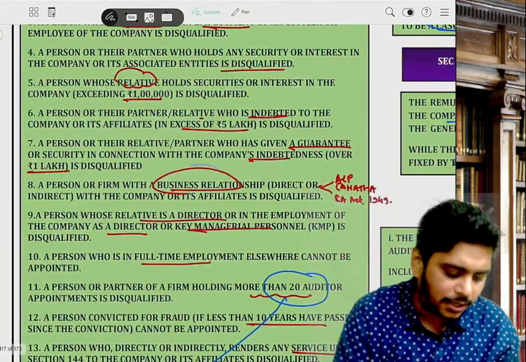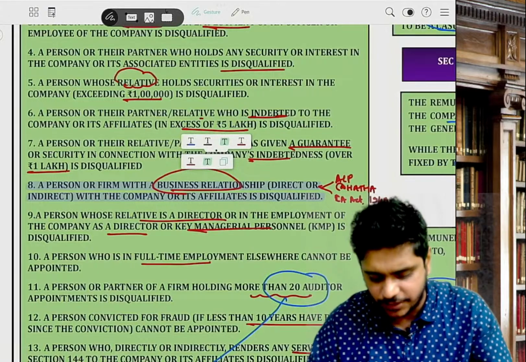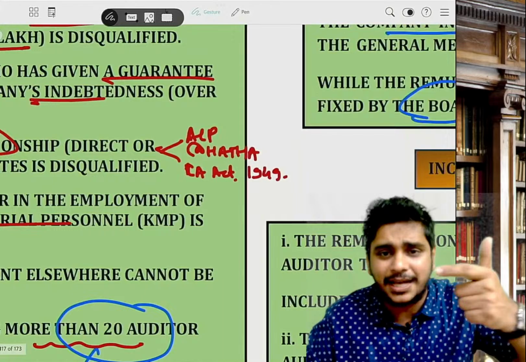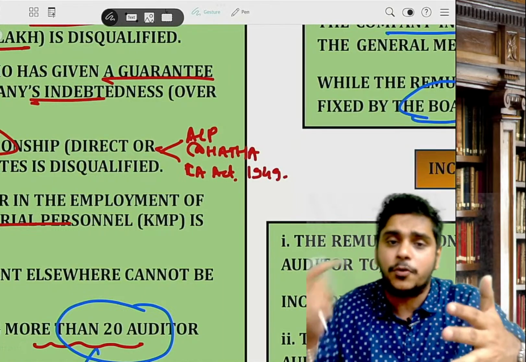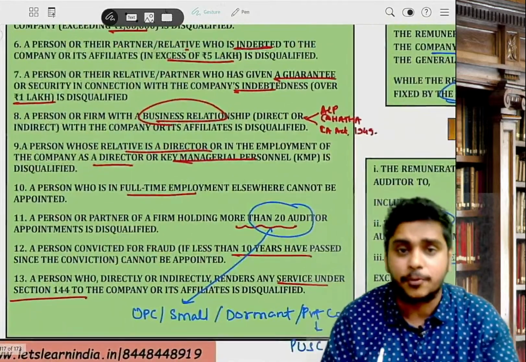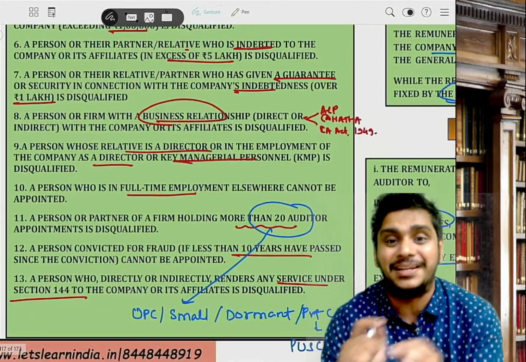E: a person or firm who has a business relationship with the company is disqualified. Two exceptions are there. Number one, at arm's length price, such as hotels, airline, telecommunication, hospital, any other. Number two, professional services rendered as per the CA Act 1949. F: a person who is a director or employee or KMP in the company is disqualified.